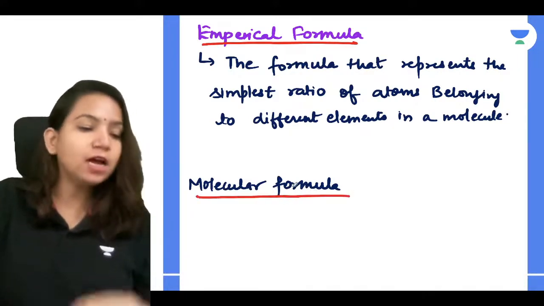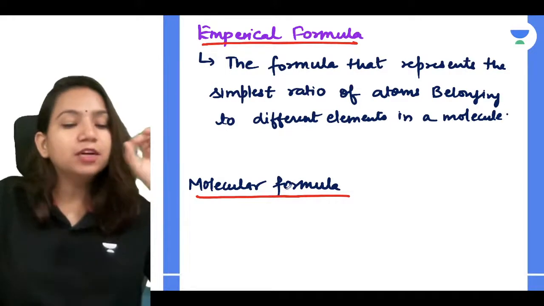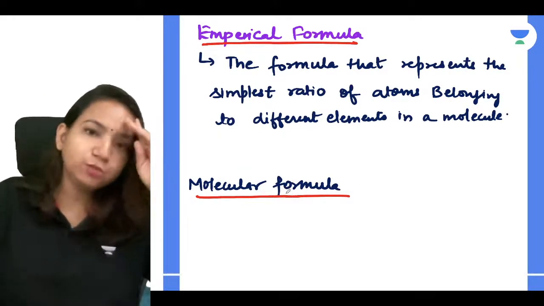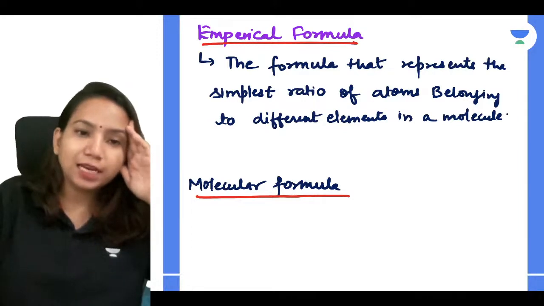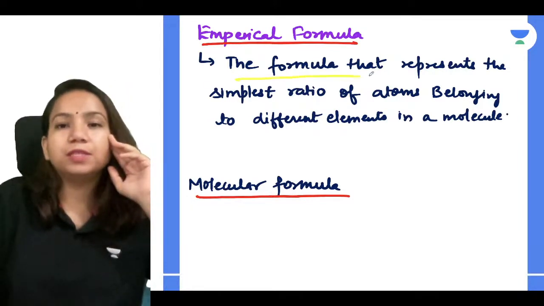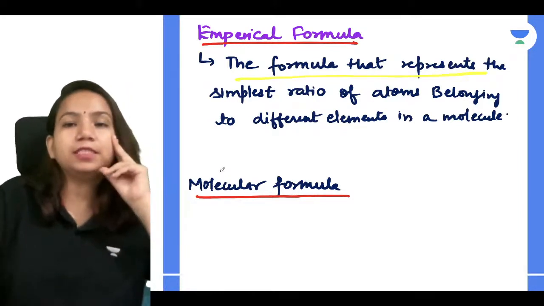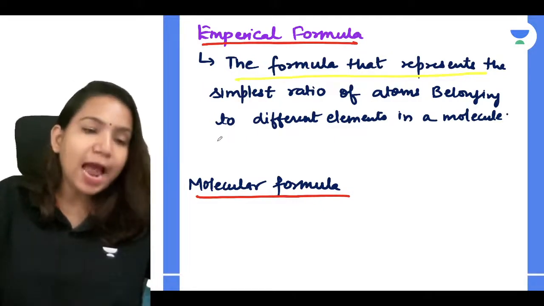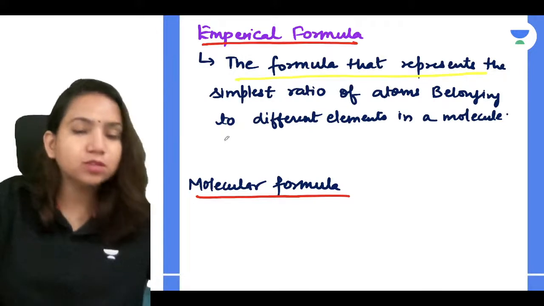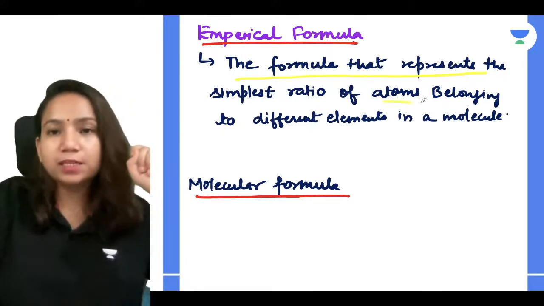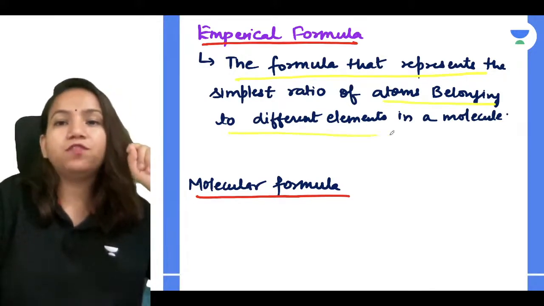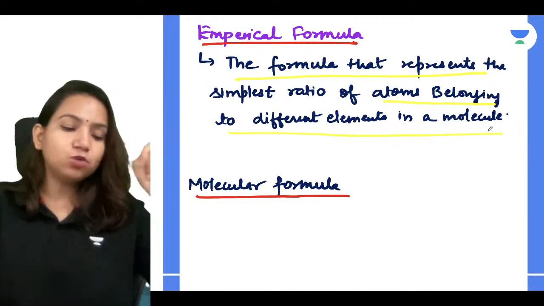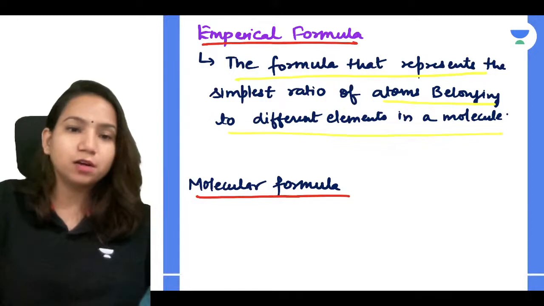So molecular formula is the formula that represents the exact number of atoms. The definition is going to be the same. Instead of the simplest ratio, you have to tell the exact number of atoms belonging to different elements in a molecule. So when you get the exact number, you call it the molecular formula.